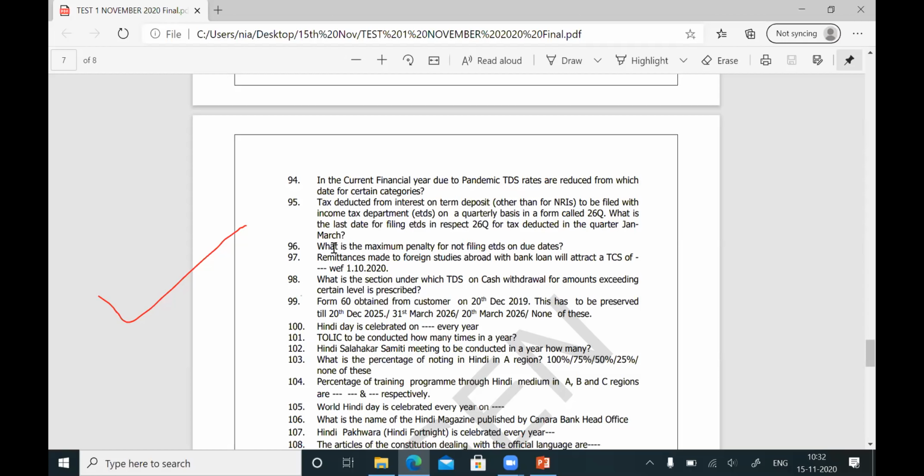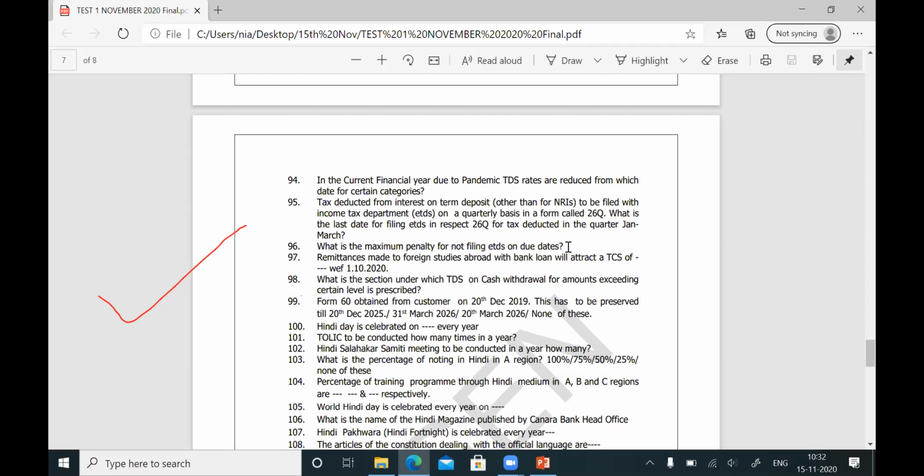Question number 96. What is the maximum penalty for not filing ETDS on due dates? You know the ETDS is to be filed every quarter. For ETDS filing, a cutoff date is given. If the ETDS is not filed within the cutoff date, for every next day the bank has to pay a penalty of 200 rupees per day.